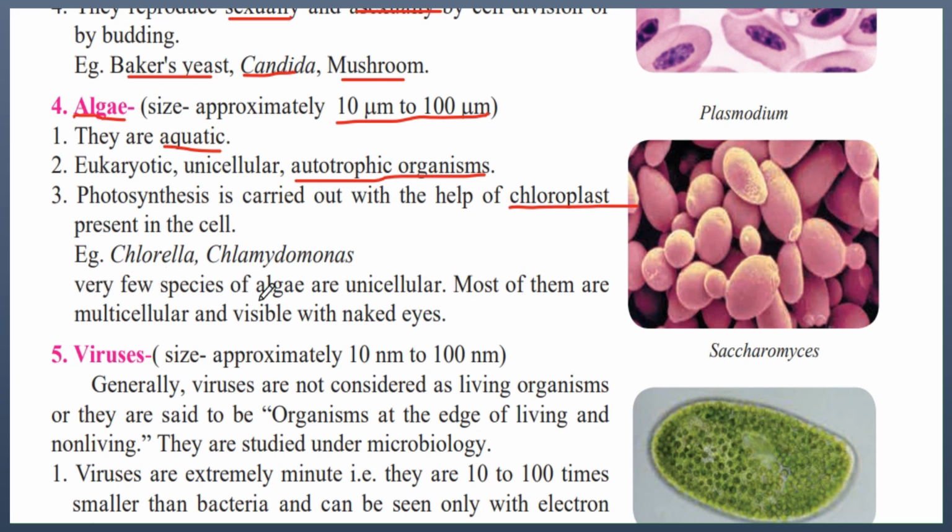Very few species of algae are unicellular. Most of them are multicellular and visible with the naked eye. So, there are very few species which are just one cell, they are unicellular. Many of them are multicellular, that is, they have many cells, and because they have many cells, we can easily see them with our eyes and we don't need a microscope.